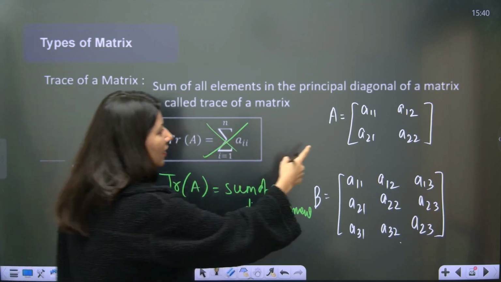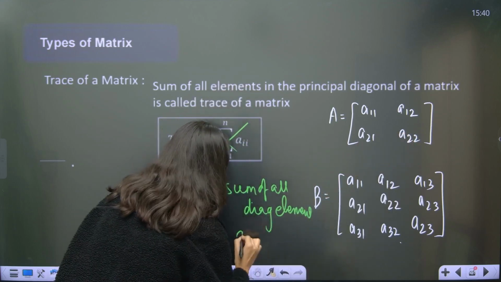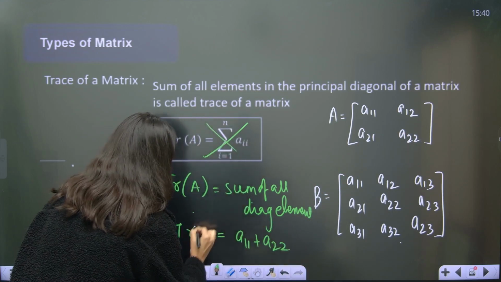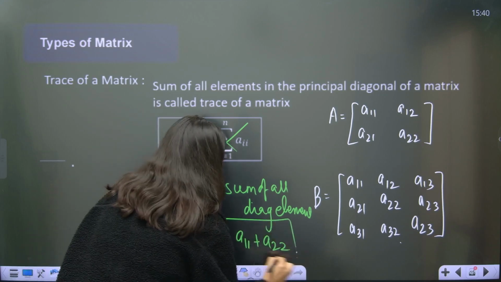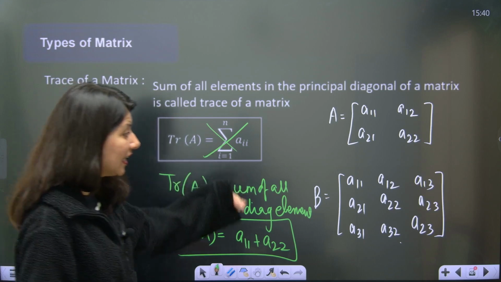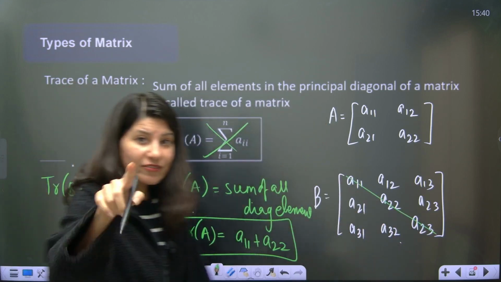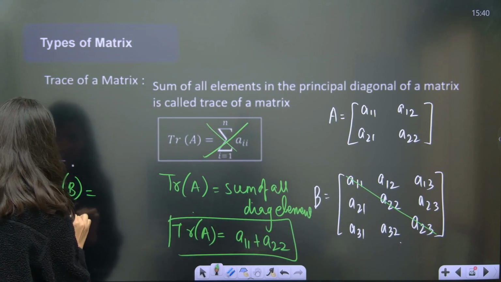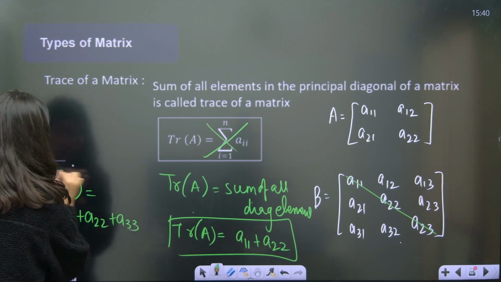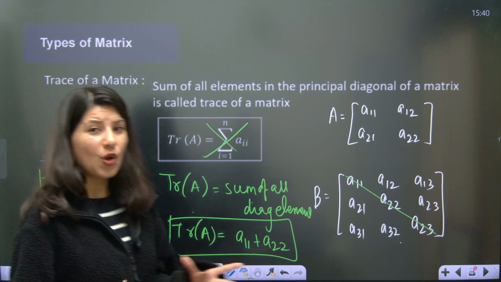So, over here, A11 plus A22. Okay, this is trace of A. And what about trace of B? Because now there are 3 elements in the diagonal. Can you see A11 plus A22 plus A33? This is your trace. Okay, this is not a very difficult topic.